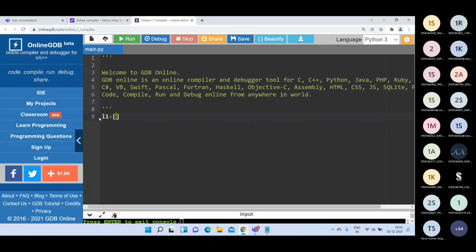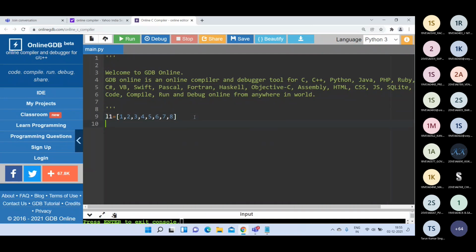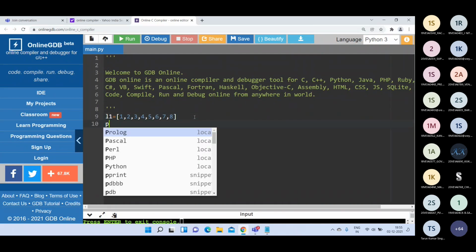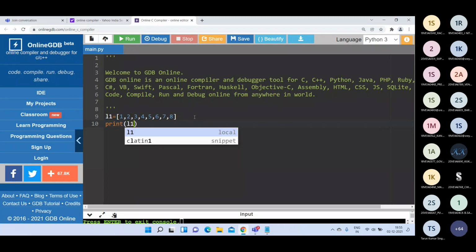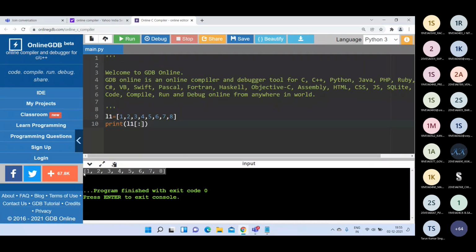Let us write one list. My list contains only numbers 1 2 3 4 5 6 7 8. Now if I write print of L1 with square brackets and only a colon, that means I am not specifying the starting value or the ending value. Then what will I get? I will get the entire list as output. Am I right? See here, it will print the entire list 1 2 3 4 5 6 7 8.